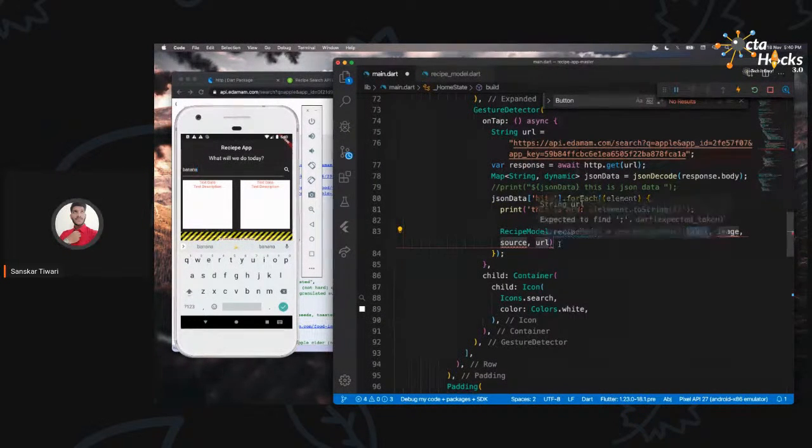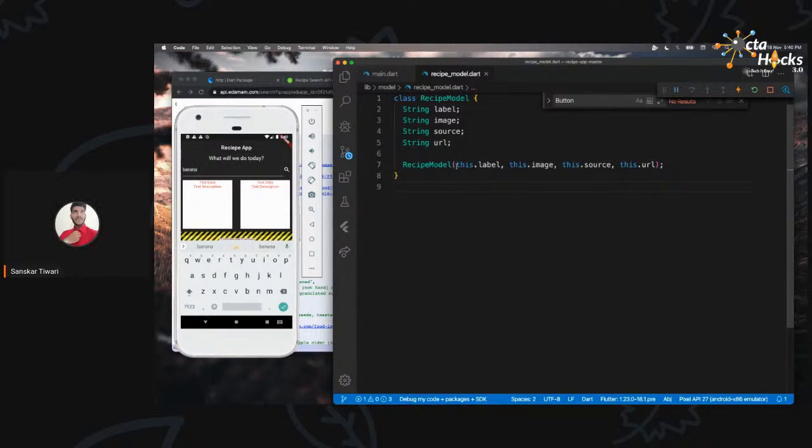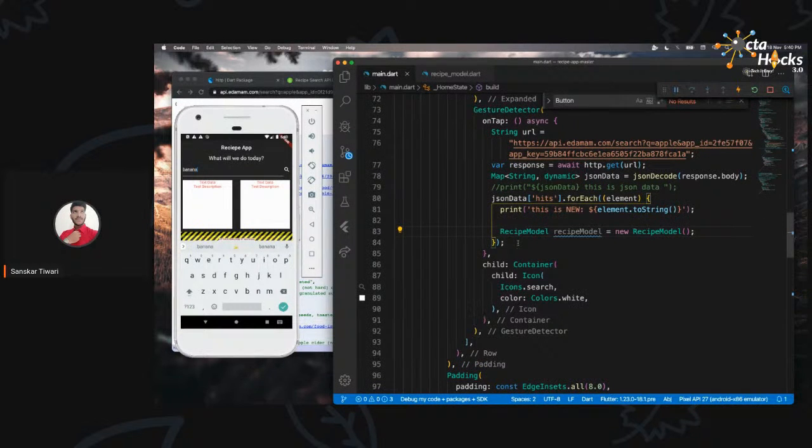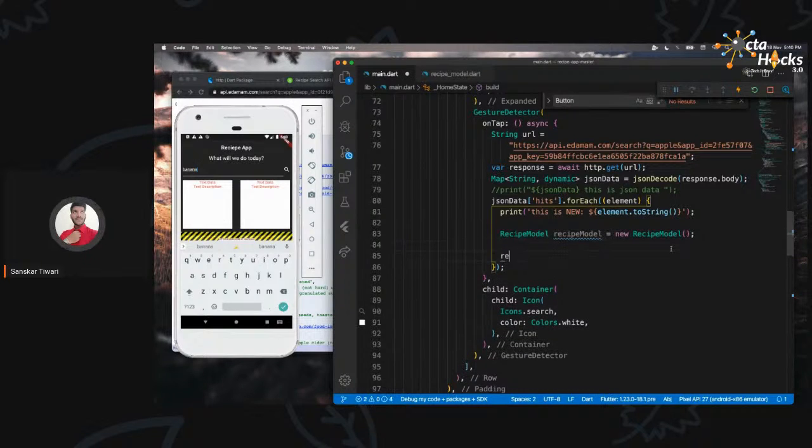Okay. Now these are the different values which we can provide, but we are just creating the model, so we don't have to provide them right now. I'm going to just close it like that. Now it is going to show you this error because I made them required parameters. Depending on your requirement, you can just add these curly braces and then it should be fine. Okay, so now I'm going to say recipe model is equals to recipe model.